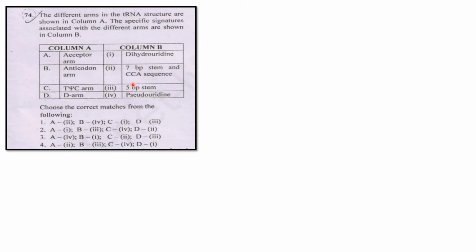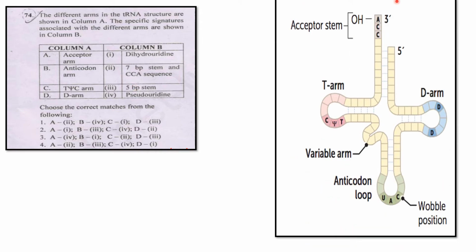Before going to the answer, we know the structure of the tRNA, but particularly what arms are present in the tRNA. Approximately 4 to 5 arms are present in the tRNA. This is the tRNA structure. Let's find each one.